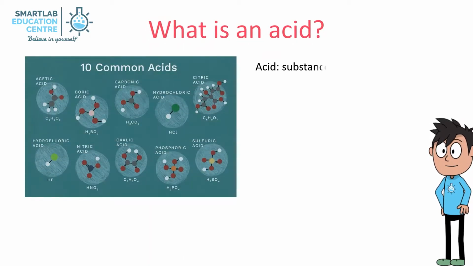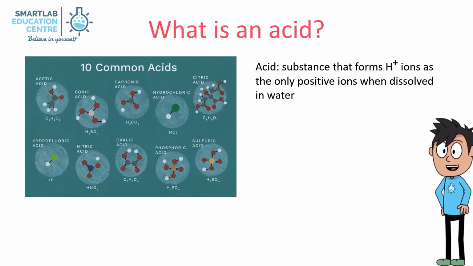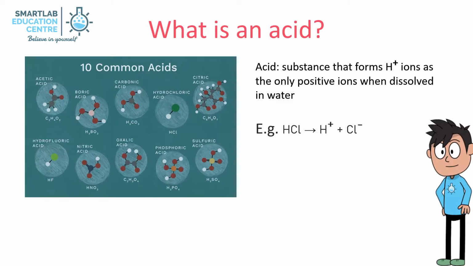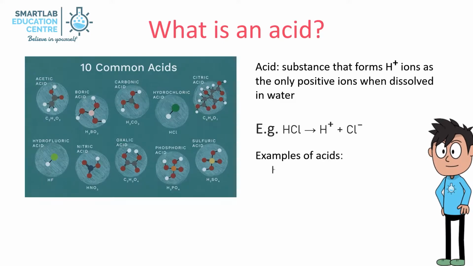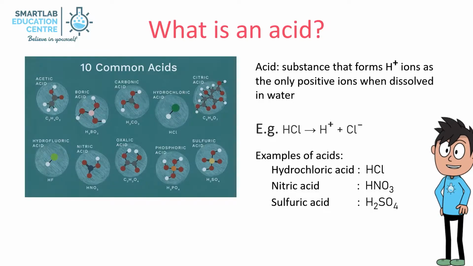Acid is a substance that forms hydrogen ions as the only positive ions when dissolved in water. For example, when hydrochloric acid is placed in water, all hydrogen ions and chloride ions dissociate or separate. Examples of acids are hydrochloric acid, HCl, nitric acid, HNO3, sulfuric acid, H2SO4.